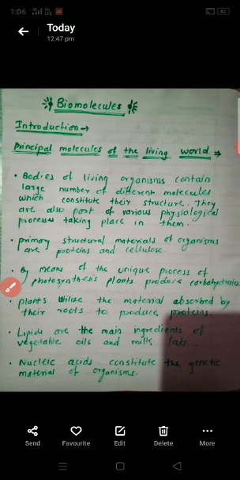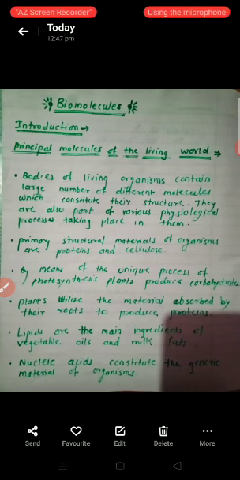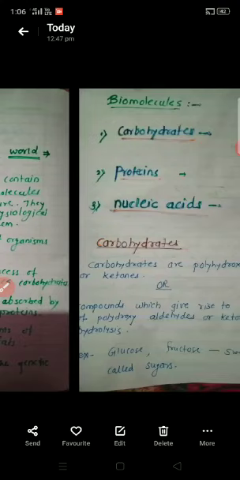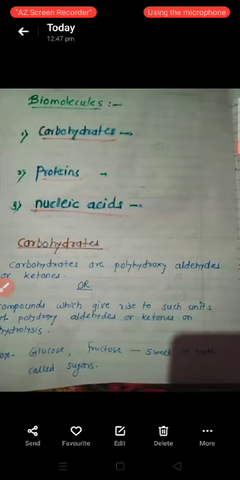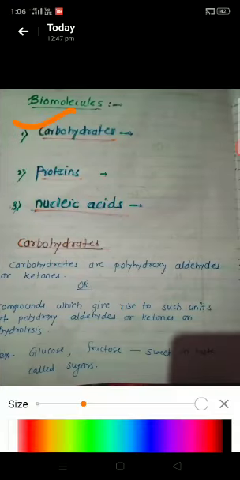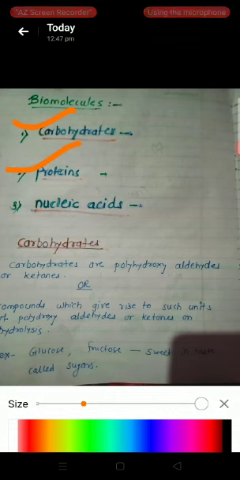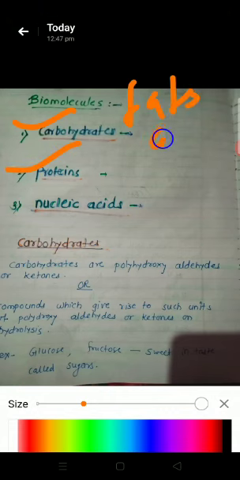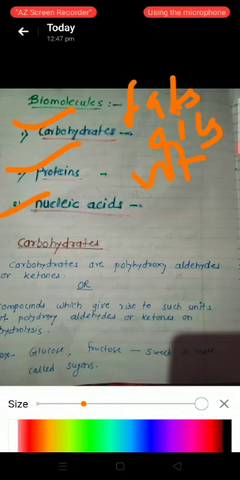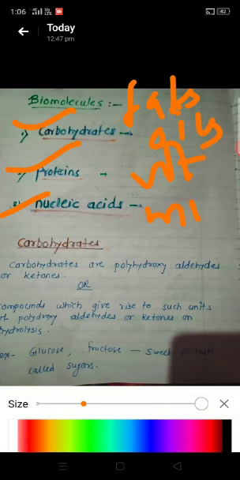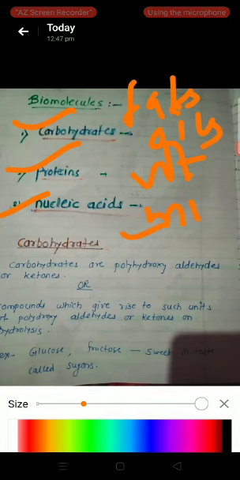Another biomolecule is nucleic acid. Nucleic acid constitutes the genetic material of the organism. The biomolecules are carbohydrates, proteins, then fats and oils, nucleic acids, vitamins, minerals. These are the biomolecules. Today we are going to start with the biomolecule carbohydrates.